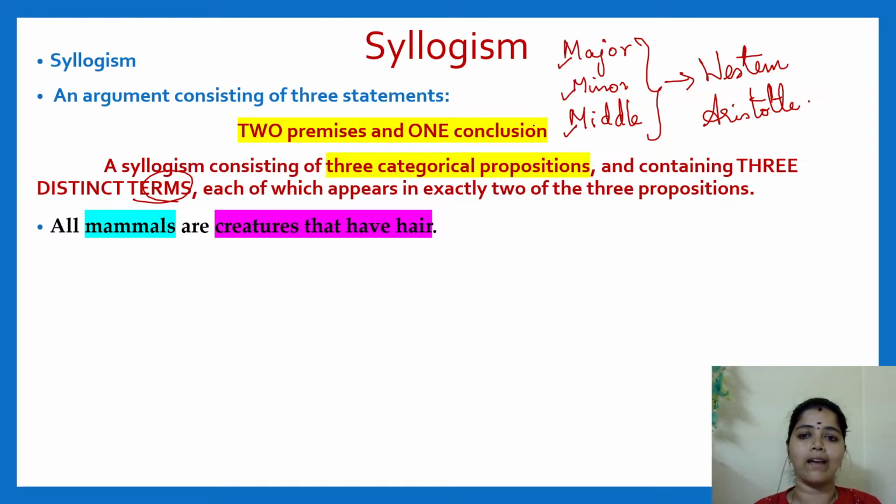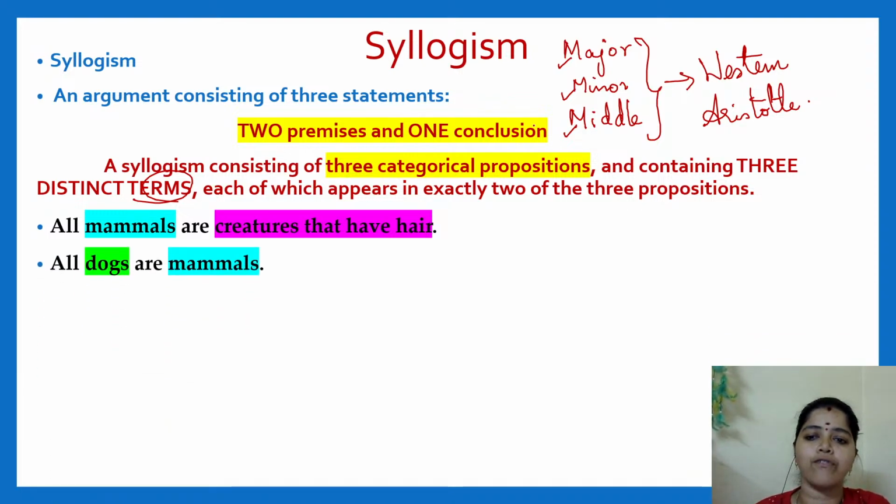So when I take a syllogism, it consists of 3 categorical propositions. See, this is a categorical proposition: all mammals are creatures that have hair. It is a syllogism. All dogs are mammals.